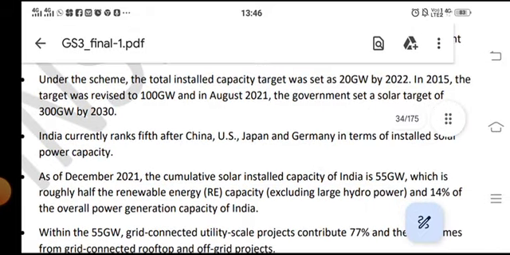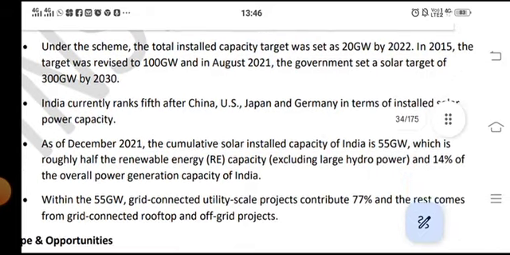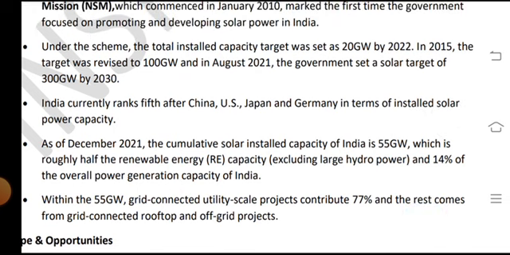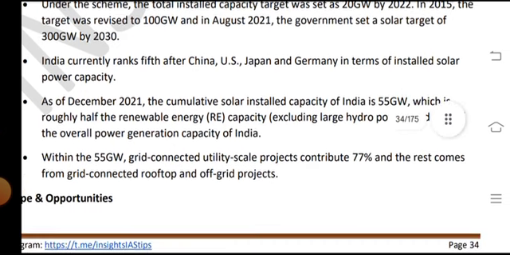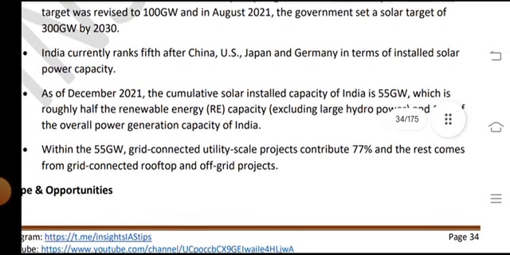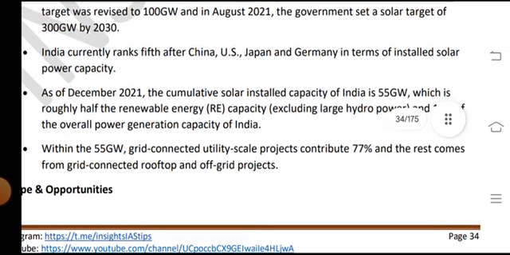Under the scheme, the total installed capacity target was set at 20 GW by 2022. In 2015 the target was revised to 100 GW, and in August 2022 the government set the solar target of 300 GW by 2030.